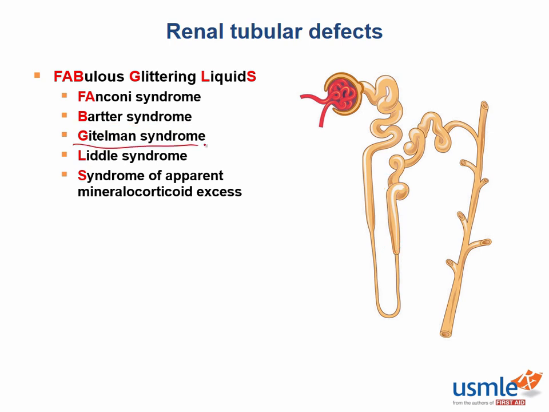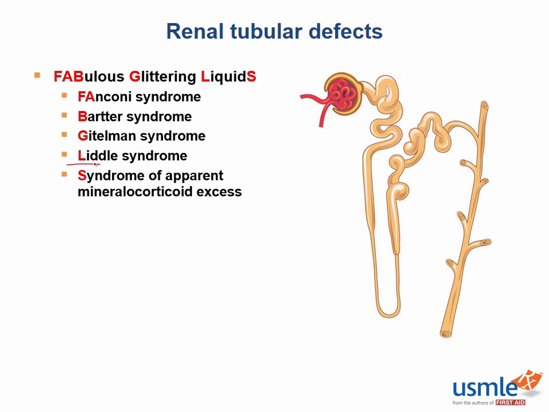Gittleman syndrome is a reabsorption defect in the distal tubule due to an autosomal recessive mutation in the sodium chloride transporter. A deficiency of this cotransporter would be similar to use of which diuretic? Good, that would be thiazides. Also remember it'll be less severe than Bartter syndrome. Why is that? Well, because the majority of sodium is reabsorbed in earlier parts of the nephron.